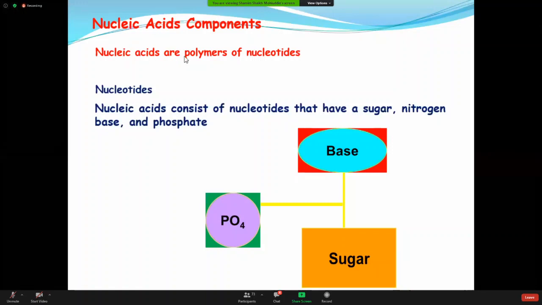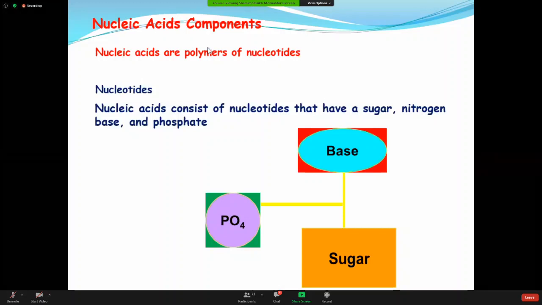Nucleic acids are polymers of nucleotides. Now, how is a molecule of DNA or RNA made? What is the component of nucleic acid? Basically they are polymers of nucleotides. So a lot of nucleotides join one by one, and you get a molecule of nucleic acid.